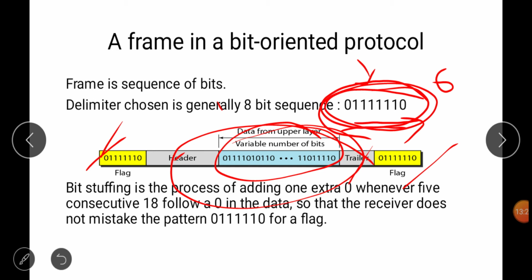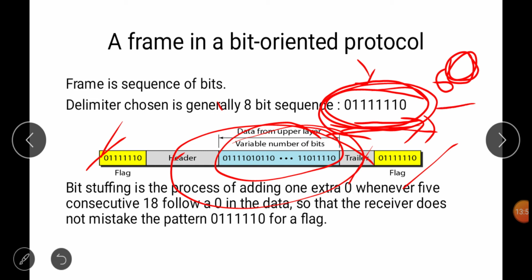If we write this as data as it is, the receiver may understand that this is the end delimiter, and this will not be taken as data. So whenever this comes as data, after every fifth consecutive one, we put a 0.